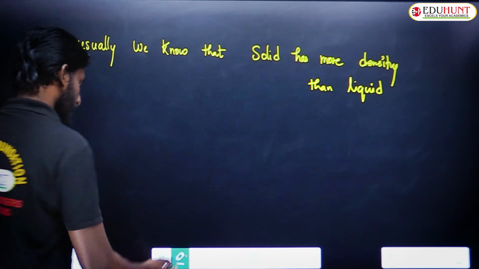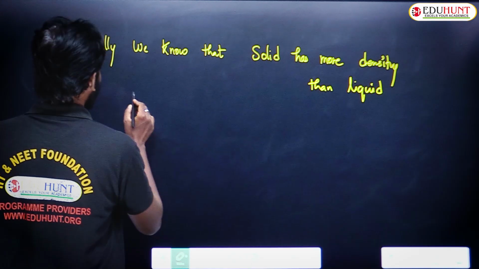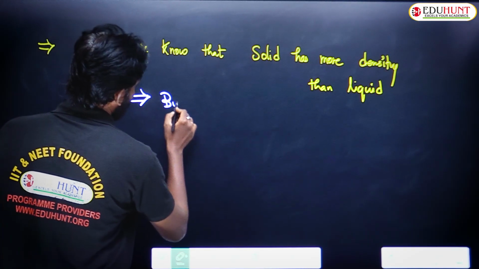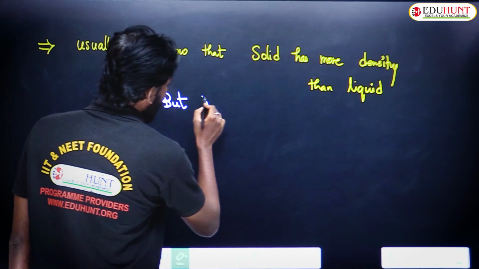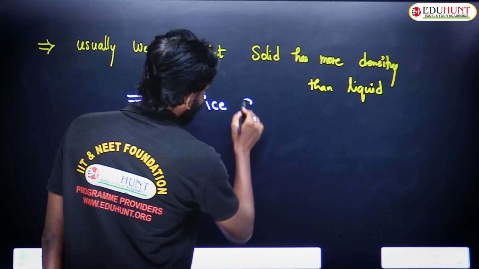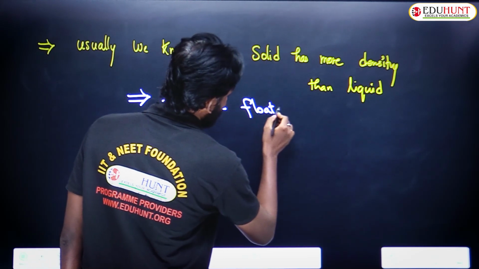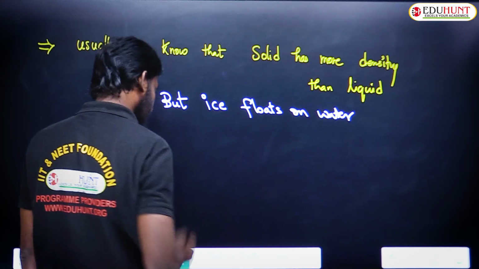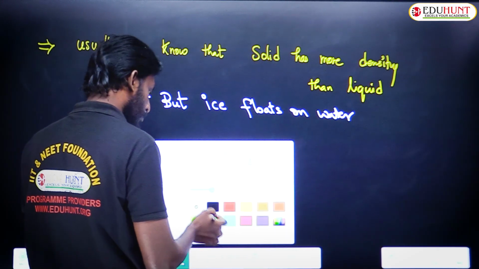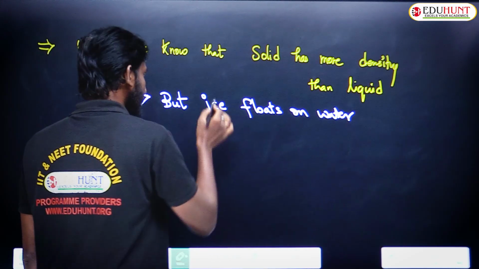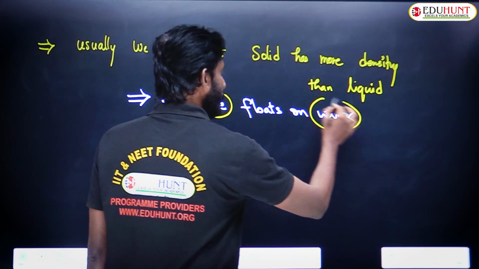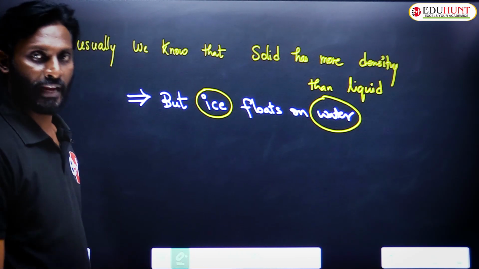But there is an observation: ice floats on water. See, ice is the solid form of H2O, water is the liquid form of H2O, right?